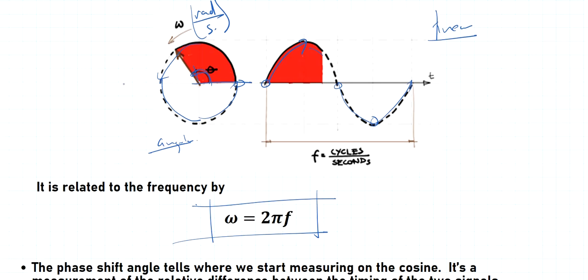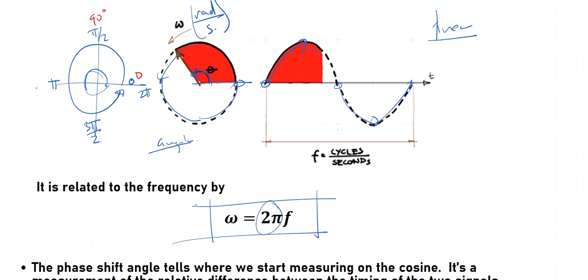So that means that the angle to be swept for the entire circle, in terms of radians, is starting from 0, then we have pi over 2, and then pi, and right here we have 3 pi over 2, and here we have 2 pi. So that's why we have this 2 pi. Now in terms of degrees, this is 0, this is 90 degrees, this is 180 degrees, and this is 270 degrees.